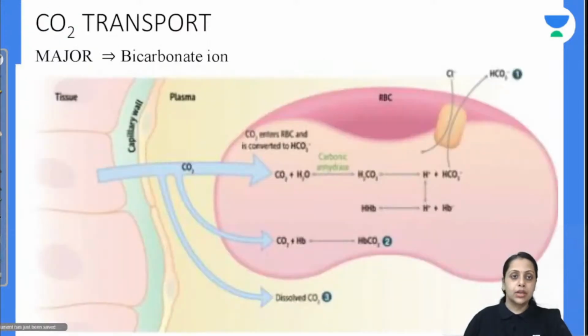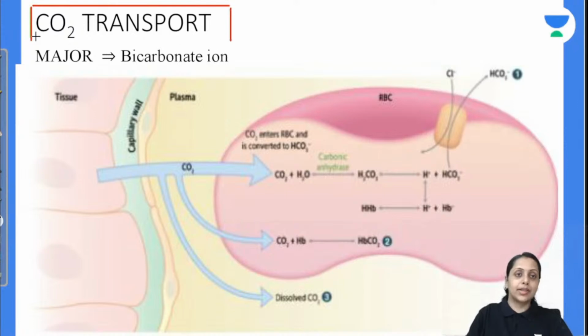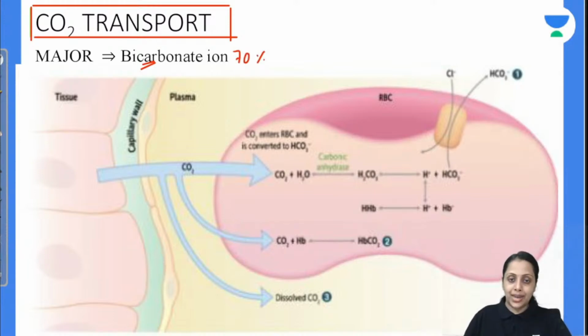Moving further to the carbon dioxide transport. Major जो transport है that occurs in the form of bicarbonate. Almost 70% transport in the form of bicarbonate, 27% when combined with the hemoglobin, it forms carbaminohemoglobin, and 3% dissolved in the plasma. ठीक है, तो हमारा जो 70% कार्बन डाइऑक्साइड है that reacts with the water molecule and it is going to form this carbonic acid in the presence of carbonic anhydrase. This enzyme is most abundantly found in our RBC.